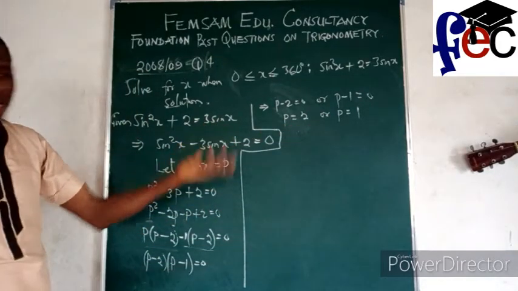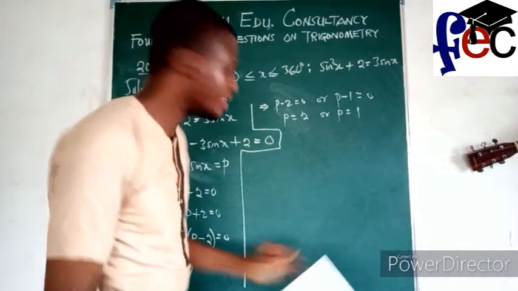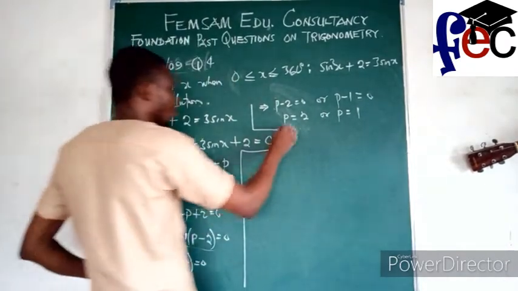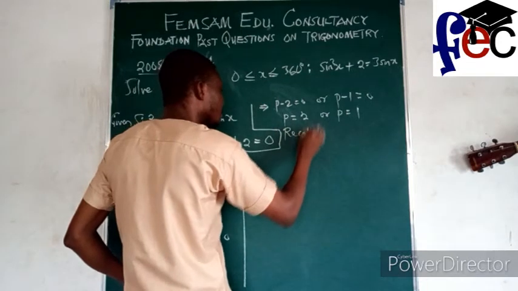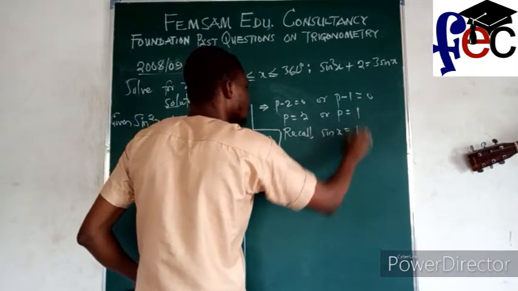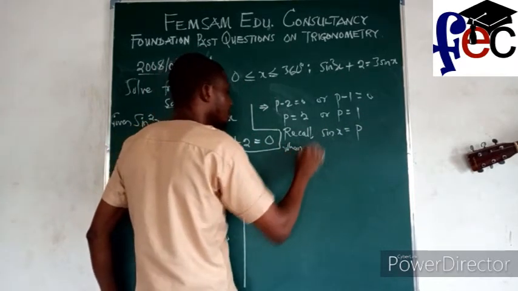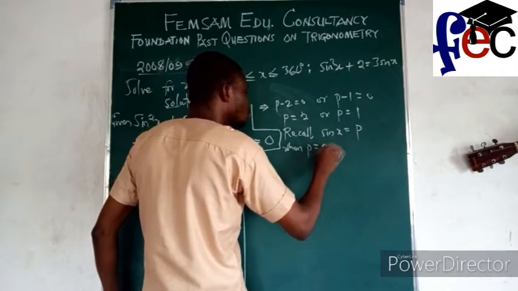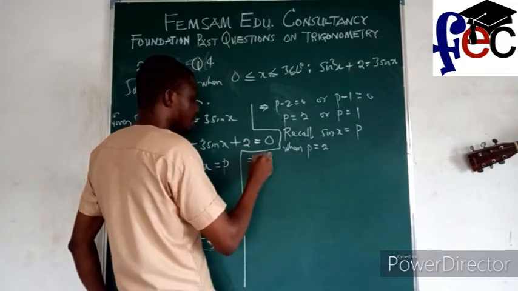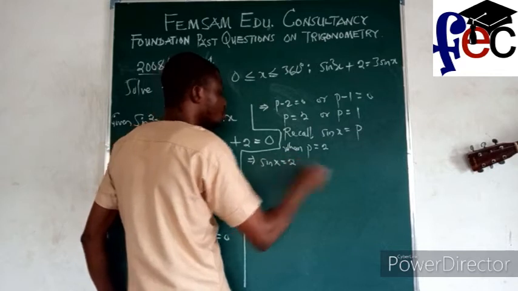But we were not asked to look for p. We were the one that introduced p, alright? So I am to now recall that sine x is equal to p. So we now say when p is equal to 2, what can we say? It implies that sine x is equal to 2.